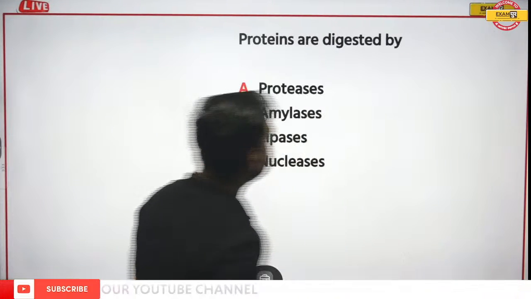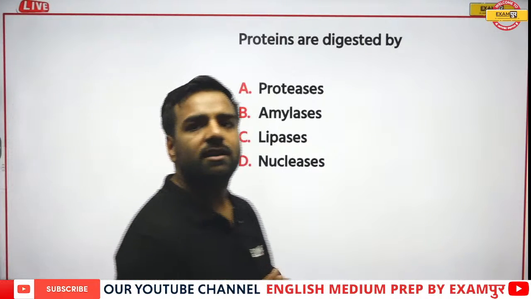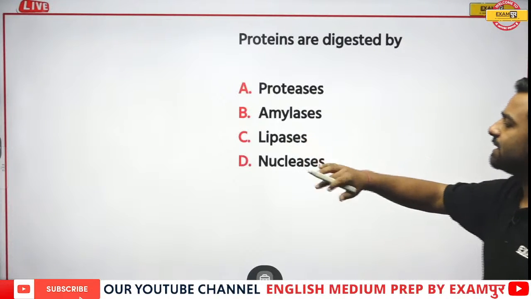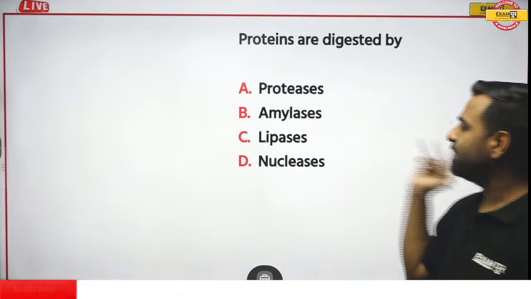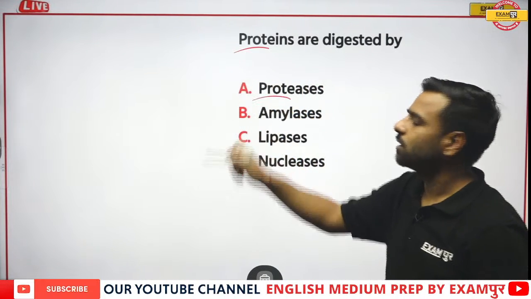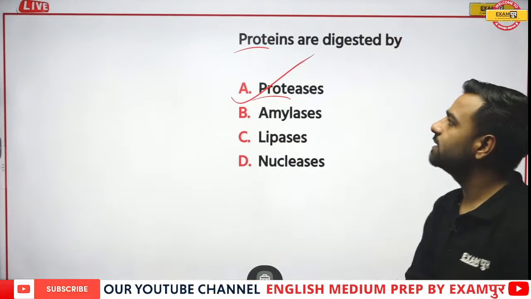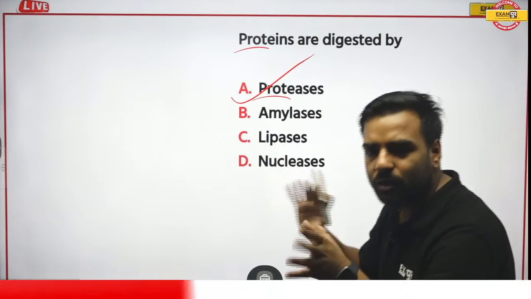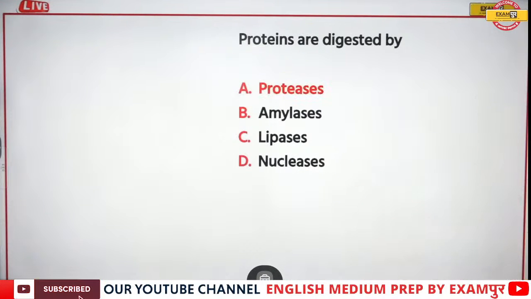Moving forward, proteins are digested by dash. So this was the question which I kept in the morning as well. Let's see who is going to give this answer correctly. Proteins are digested by what? Protease, amylase, lipase, nucleases. Amylase for carbohydrate, starch. Lipase, fat, nucleic acid, isn't it? So just denote it. Early in the morning, protease will digest what? Proteins. So proteins are digested by proteases. Remember that? You can denote it by yourself. Yeah, HR. Good, great.